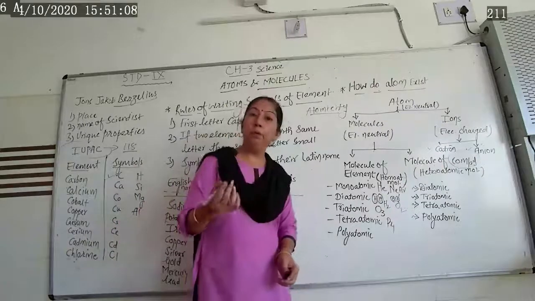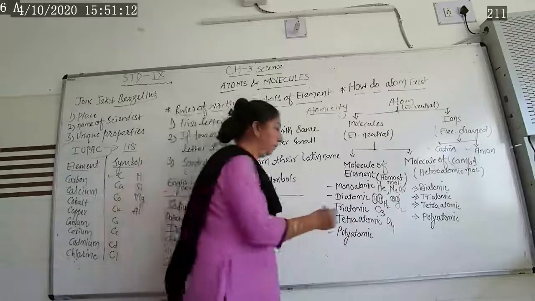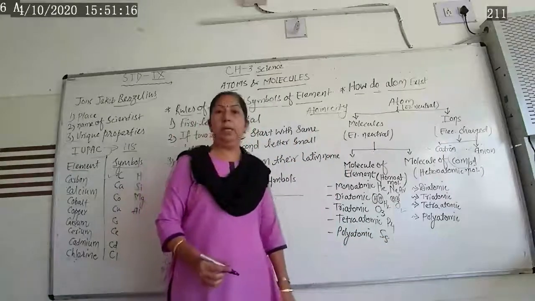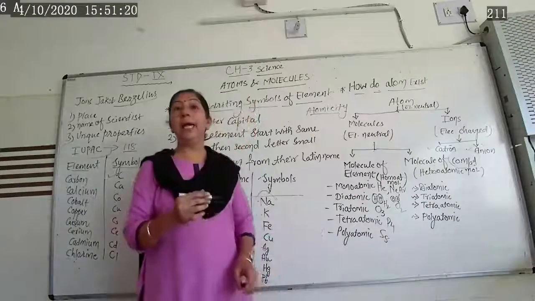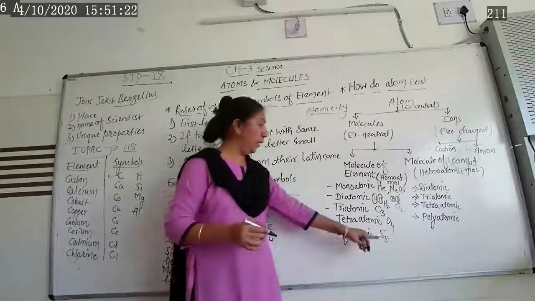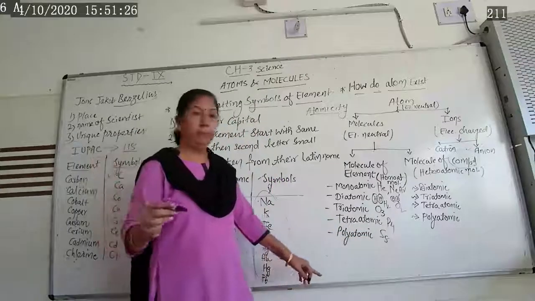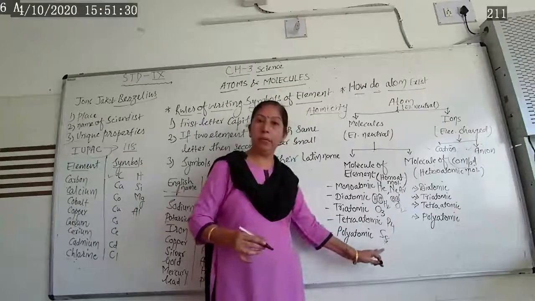Polyatomic, more than 4. What does that mean? Let us consider the example of sulfur. Sulfur always exists in octa form. Sulfur exists in octa form, so we write S8. That means 8 sulfur atoms combine together and exist in polyatomic form.